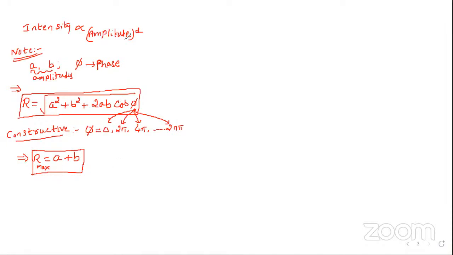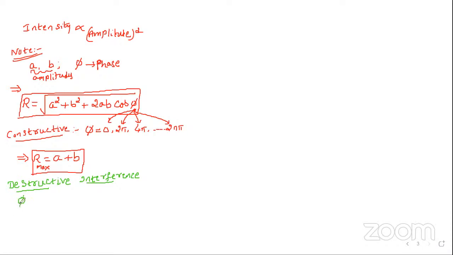If you want to get a minimum amplitude, then you have to consider what type of interference. Sir, destructive. So in destructive interference, you know that the amplitude decreases.